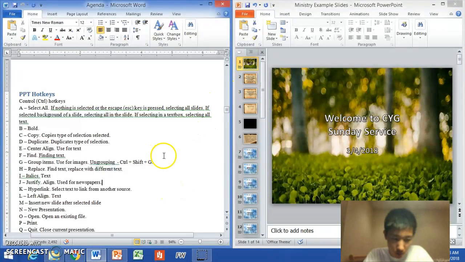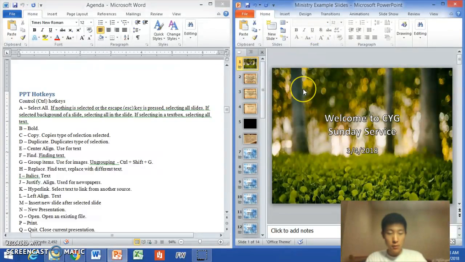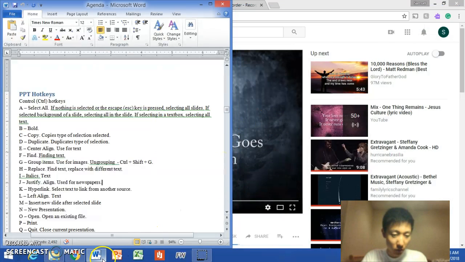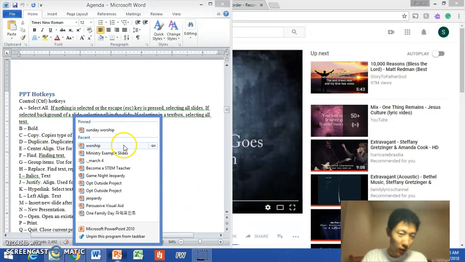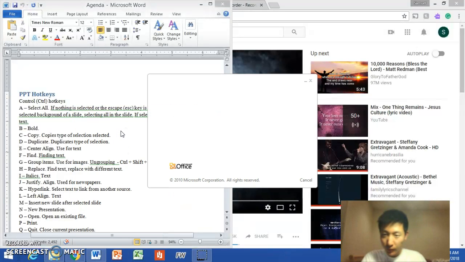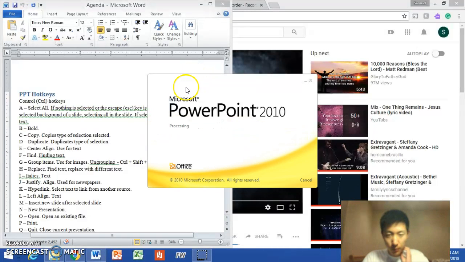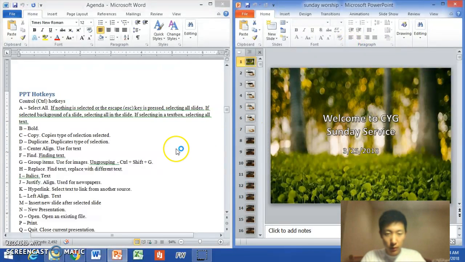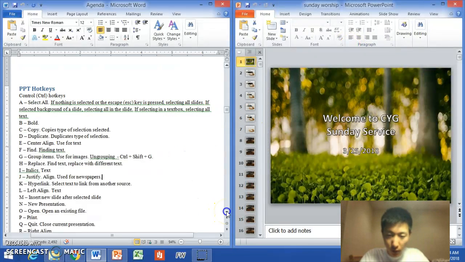Okay, now Control Q, if you see here, if I press Control Q, it's going to close me out of my current presentation, and it's the same thing as if I press the X button. And it's asking me if I want to quit, save or don't save. Right now I'm going to press no, don't save, because that is just an example. So there we go. It just automatically quit on me. And I'm going to reopen it back up. And there we go. So Control Q is quit of the PowerPoint.